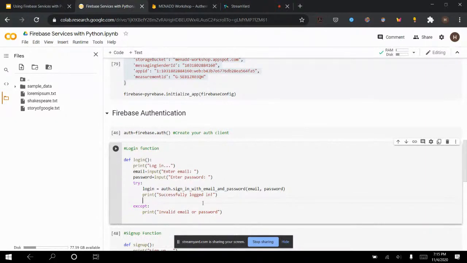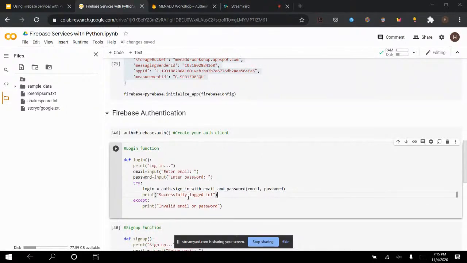Okay. So now I have the user's email and the password that they entered in the command line when I'm running, like when you run something in the terminal, in the console. There you go. Okay, so now we have the email and the password. What I'm going to do is simply use one line. This is how powerful Firebase is. One line is the following. I'm going to write login = auth.sign_in_with_email_and_password(email, password), and this is it.